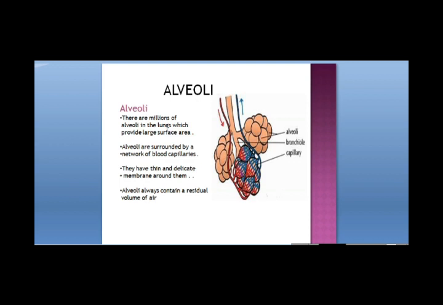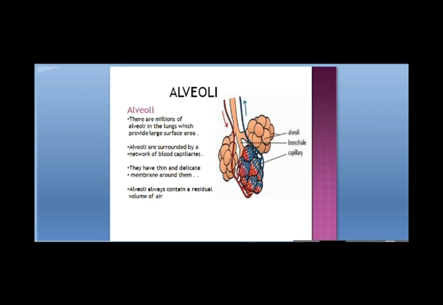It is in the alveoli that gaseous exchange takes place for respiration. Due to the presence of these alveoli, there is a large surface area for the exchange of gases, and the availability of a large surface area maximizes the exchange of gases. If we unfold all the alveoli from the two human lungs, that would give an area of about 80 square kilometers, which is nearly the size of a tennis court.